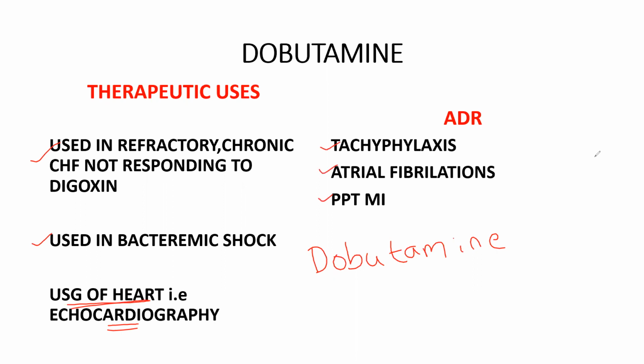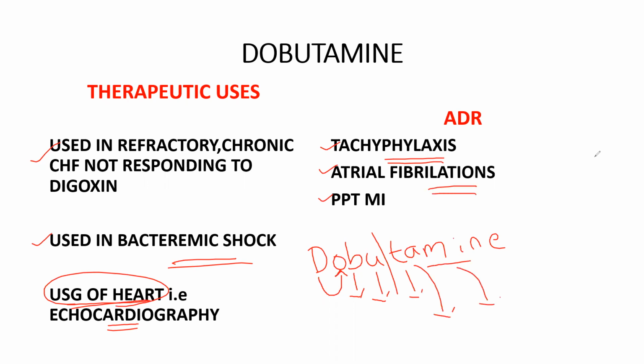This one you can remember from the name itself. Dobutamine: D, digoxin, where there is zero effect of digoxin. That means in CHF generally we use digoxin, but even after using digoxin you are getting zero effect. That means if it is refractory, then we will use dobutamine. B, bacteremic shock. U, ultrasound, that is nothing but echocardiography. Here we finished uses. And T, tachyphylaxis, ADR, A, atrial fibrillation, and MI, right? You can remember dobutamine therapeutic uses as well as these ADRs from the name itself.